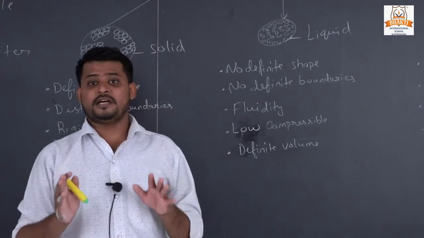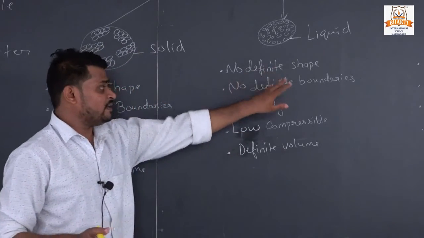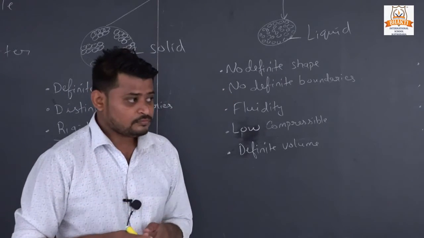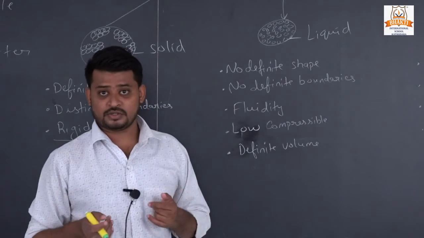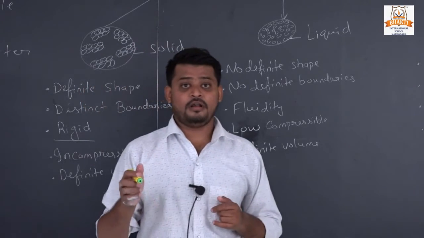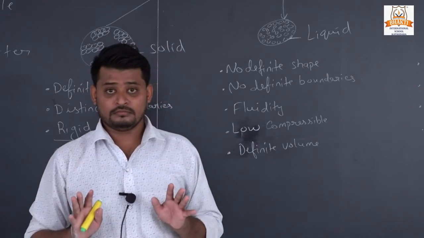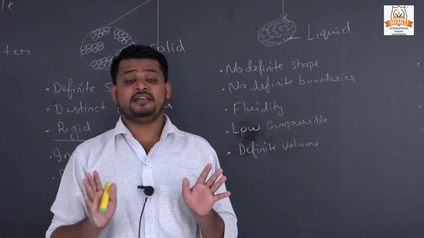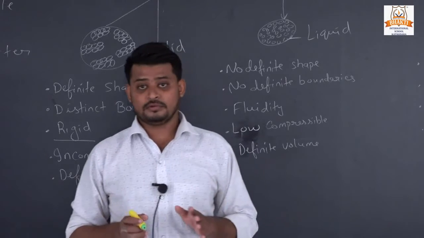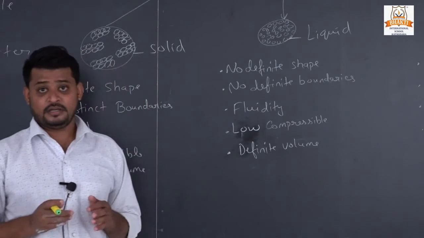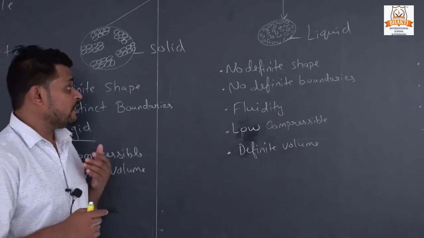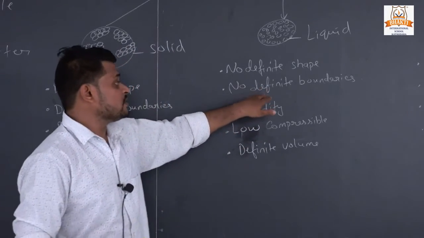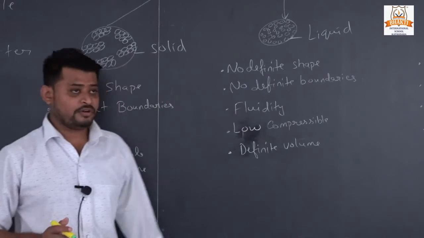That's why liquid doesn't have a definite shape. Liquid also has no definite boundaries. If we spill water on a floor, it will go anywhere it finds a path. That's why liquid does not have definite boundaries.